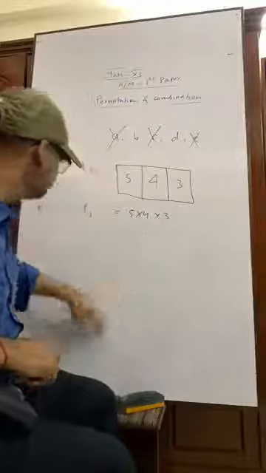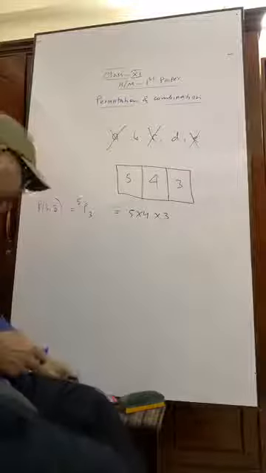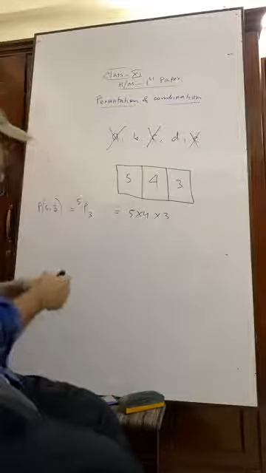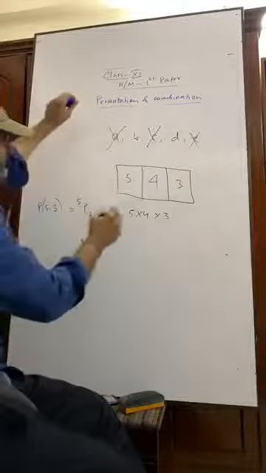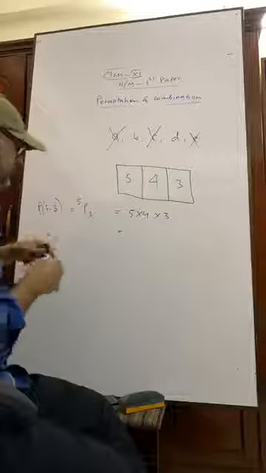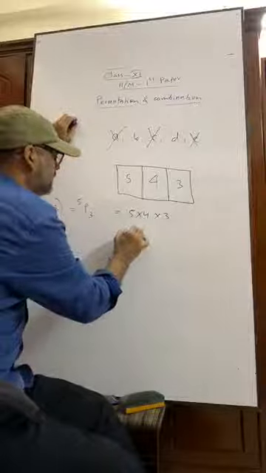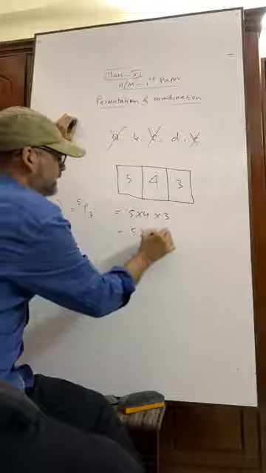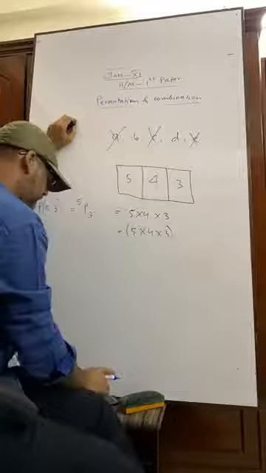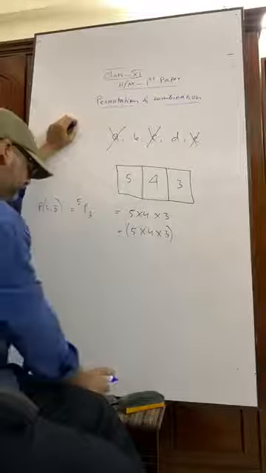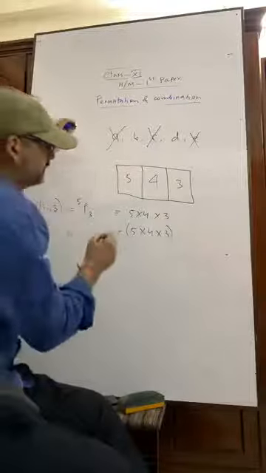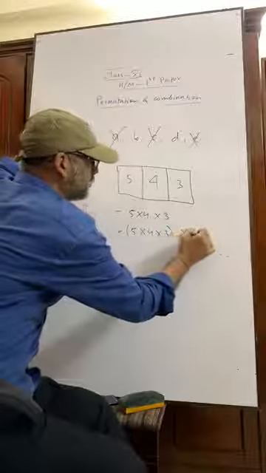But we will do something else. It can be written like 5 into 4 into 3 into 2 into 1.